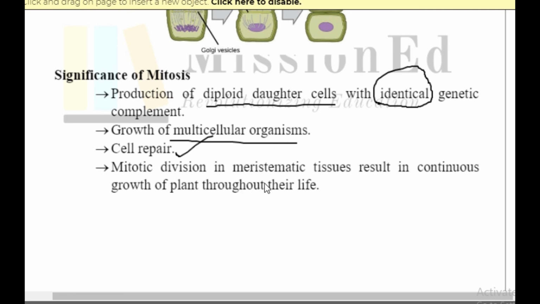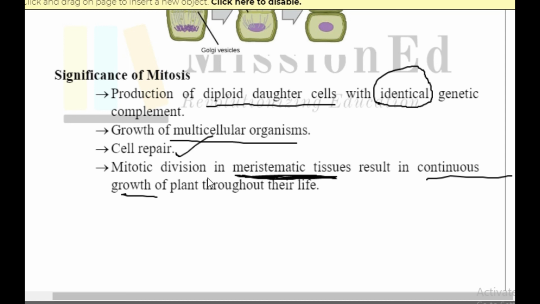This is a very special mechanism that we should understand, because if anything happens, it is like magic, making everything proper as it was before. And mitotic division in meristematic tissues results in continuous growth of plants throughout their life. Meristematic tissues keep growing in plants, so throughout the plant life you can observe continuous growth.